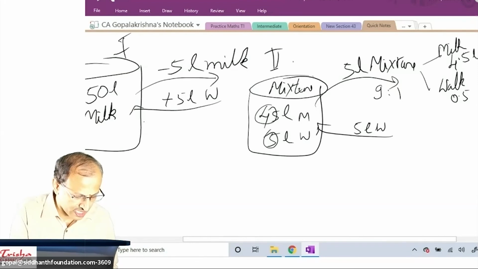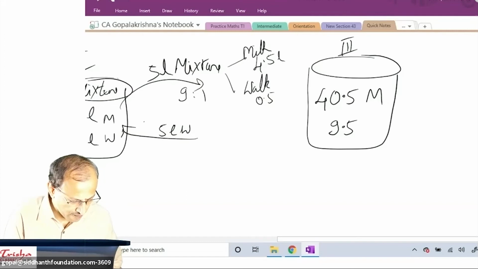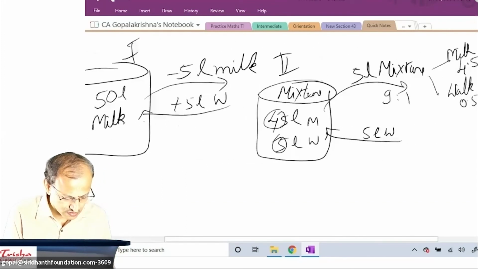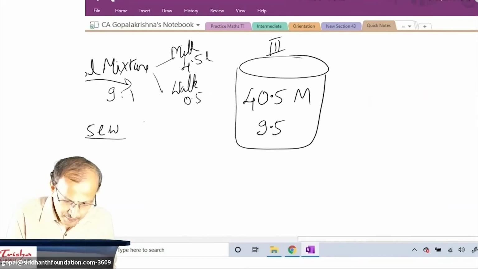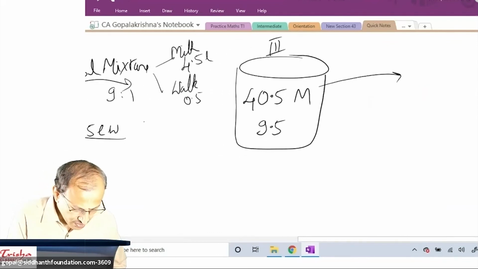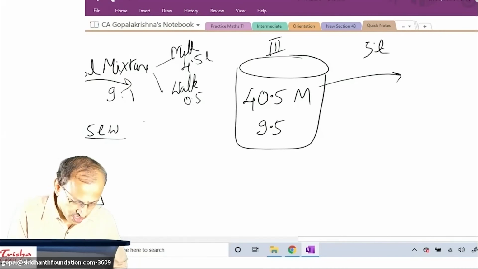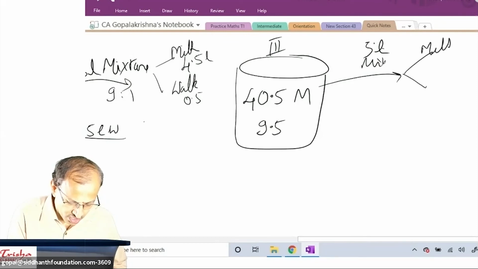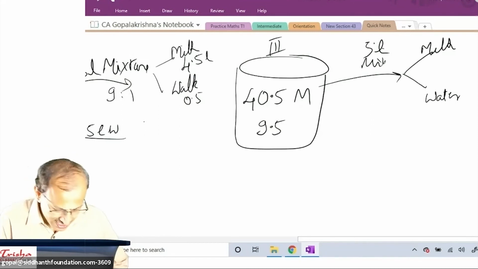This is the first step. This is the second step. Now we have to do the third step. In the third step, can you tell me again? You remove 5 liter of mixture, in the same ratio. In that mixture, milk gone, water gone, in the same proportion.